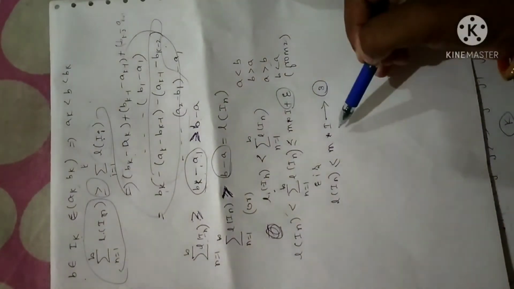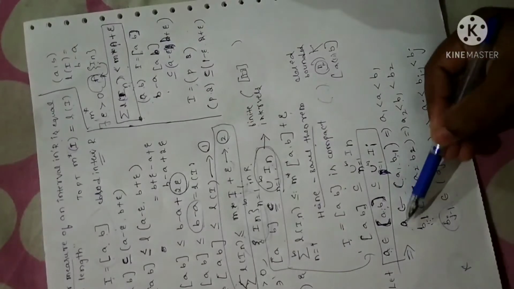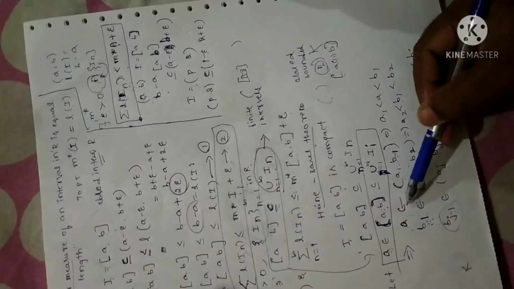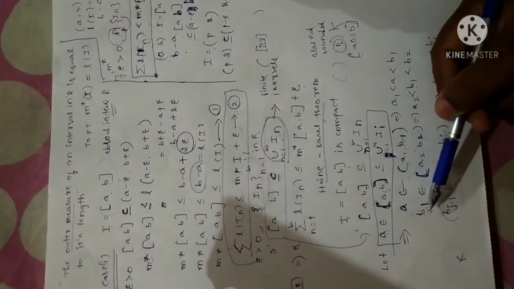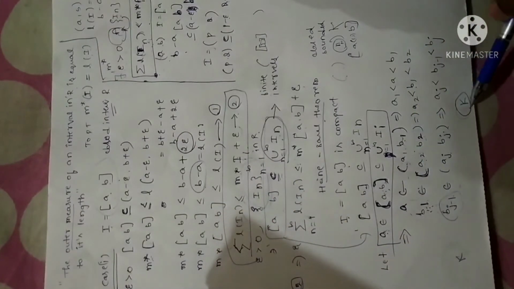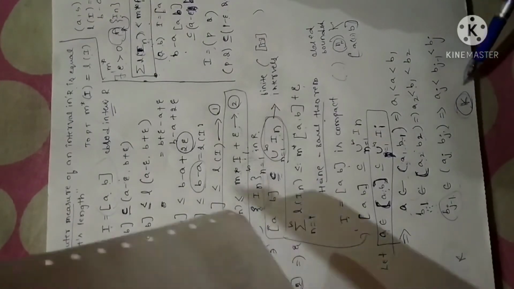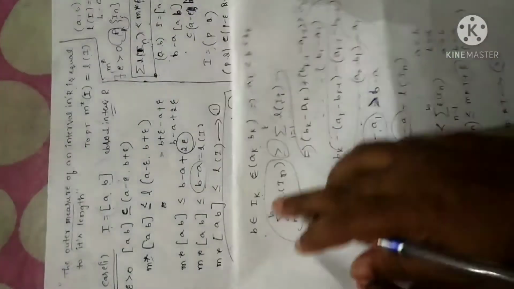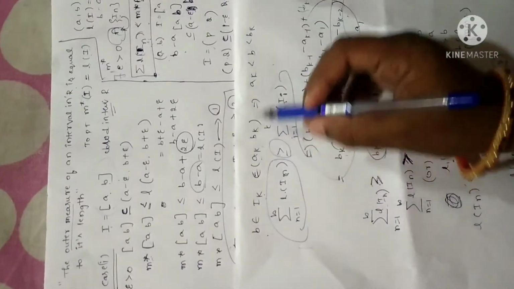I am just repeating the steps once again. See here, I have chosen randomly an element from the open interval which is inside the closed interval, in such a way that the considered element will be in between the last values of the interval. Fine. So if you go on continuing this process, the process should end after a certain number of repetitions, say k. So I have chosen an element b in the last interval, say Ik. See here, b in the last interval Ik, such that this element is in between the last values Ak and Bk.